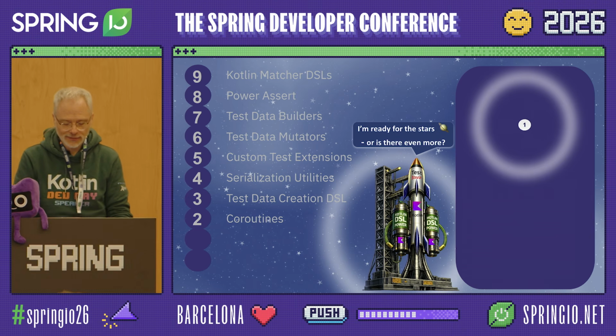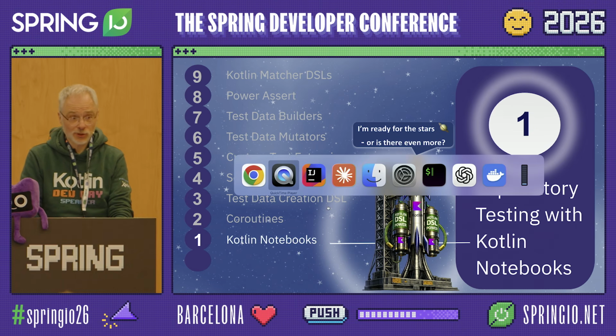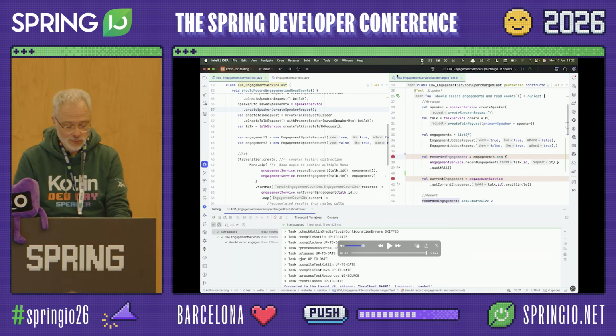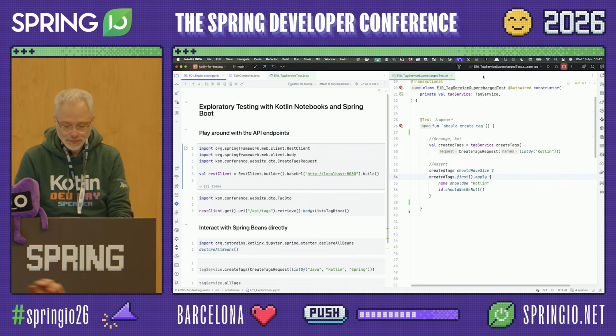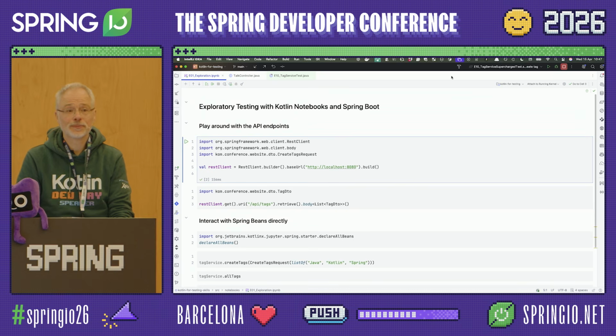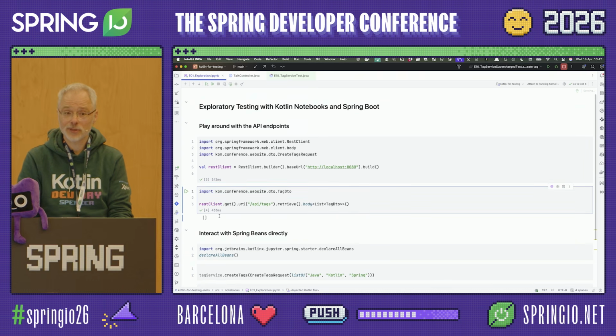I have 2 minutes left, so let's speed things up a bit. What you also can do in Kotlin, which is really cool, is exploratory testing with Kotlin notebooks. Does anybody use notebooks? OK, not many. So the way this works is I have my Spring application running. It is a kind of worksheet which has some markdown sections and code sections. And now I just can execute them. So here I create the REST client, and now I can call my REST API, and it gives me results.